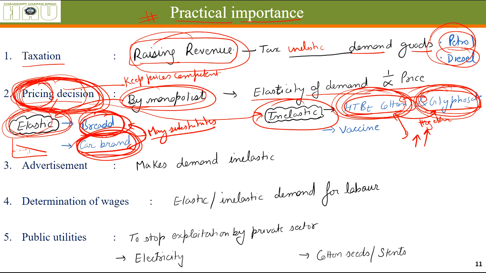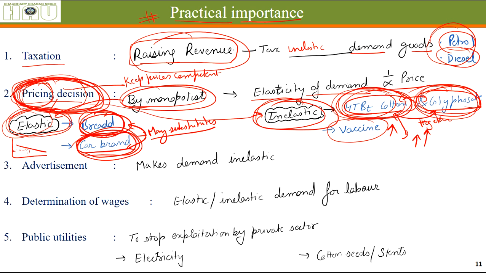By knowing that the elasticity of demand of their products is inelastic, they can increase the price because the farmer does not have any other option. In case of vaccine also, you can see these days, even if the price of vaccine increases a lot, the demand will remain more or less the same.